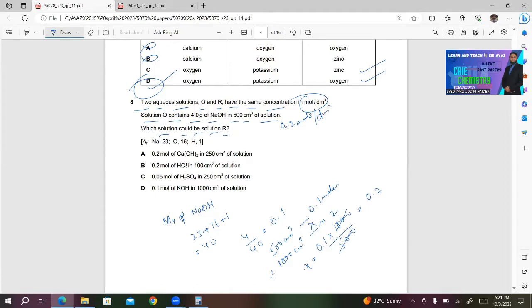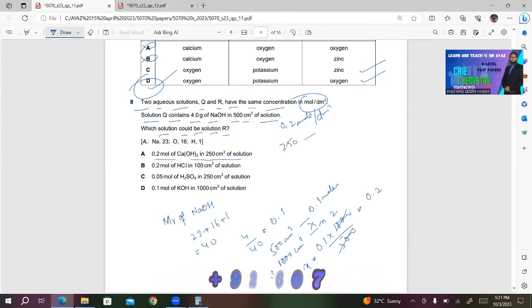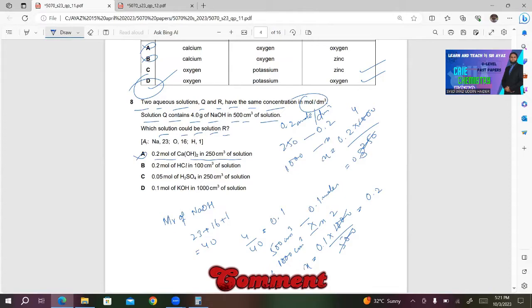What about the concentration for A? If you calculate the concentration for A, you write 250 contains 0.2, 1000 contains X. So X equals 0.2 multiplied by 1000 divided by 250, which is 4. 4 multiplied by 0.2 is 0.8. So this is wrong.